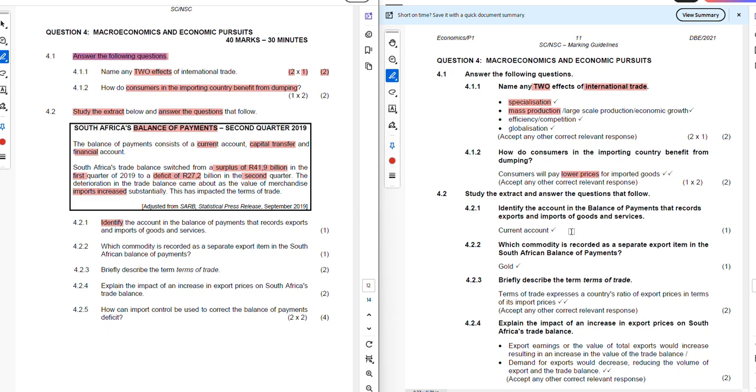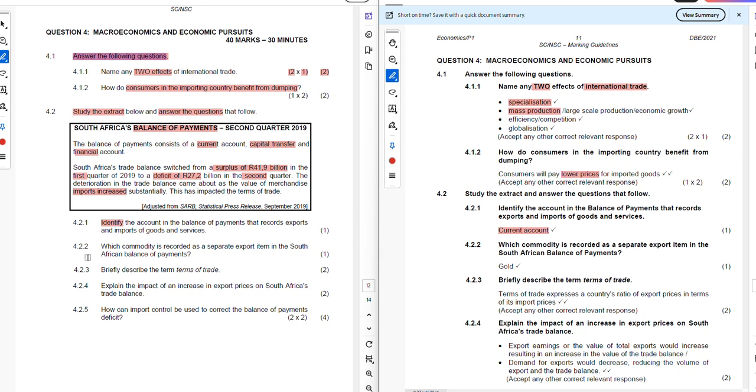Now let us look at what we have in the answer. When you're looking at the answer, we have current account, and when you're looking at the extract, here is the current account. So when they say identify the account in the balance of payments that records export and import of goods and services, it is the current account.